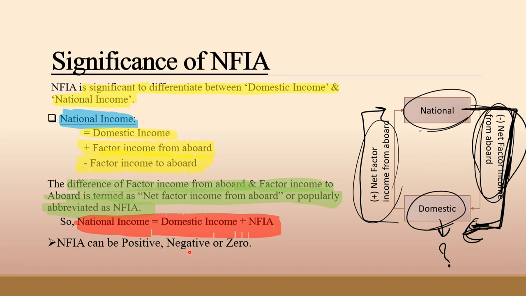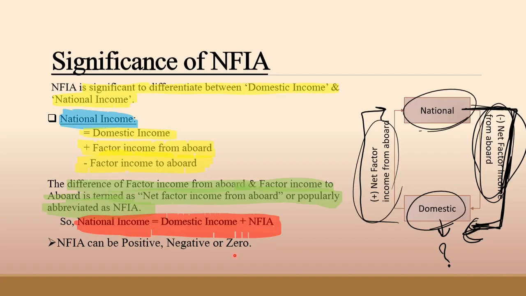And when NFIA is negative, income earned from abroad is less than income paid to abroad.